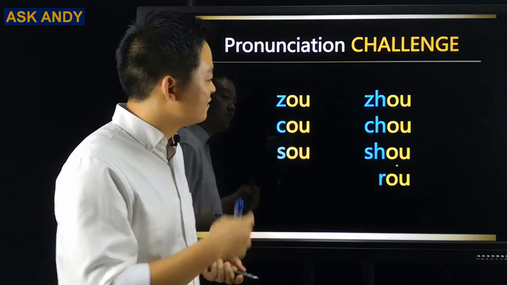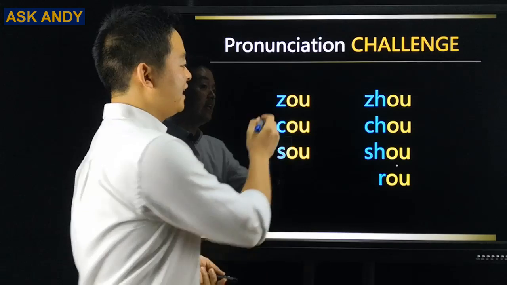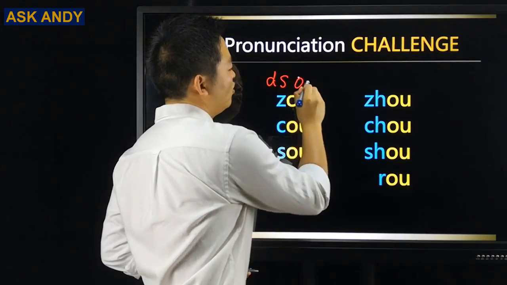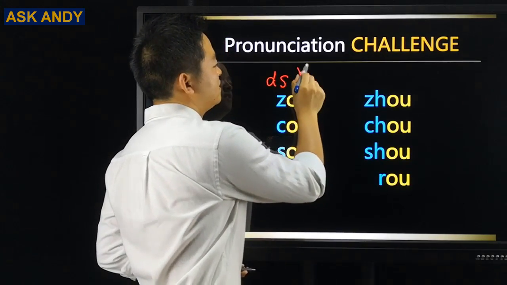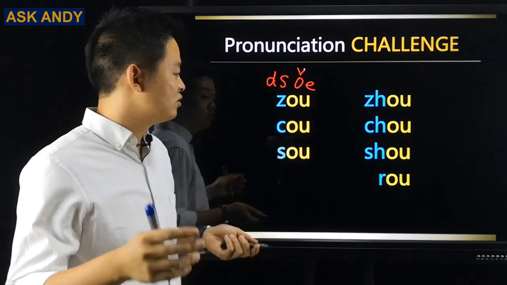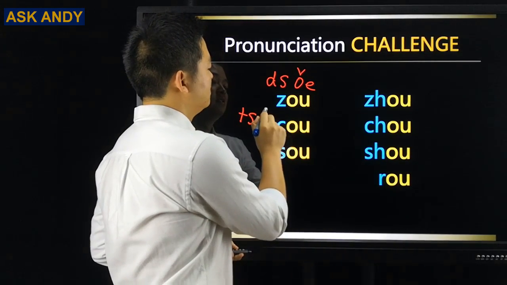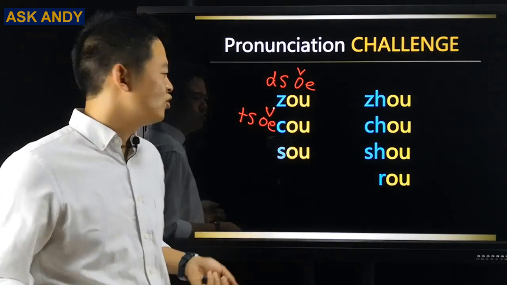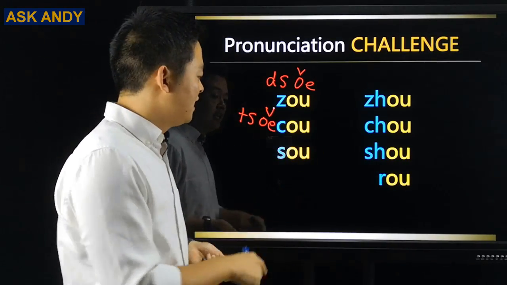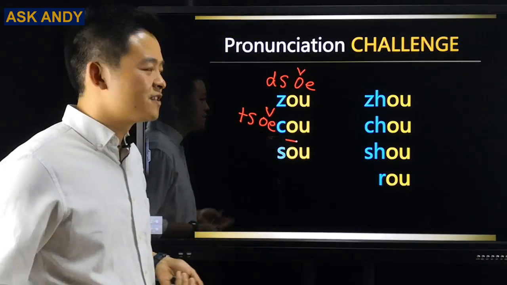And then let's move on. So again, for these 7 syllables, first we do this group. So this one again, so for Z, you can make it DS. And then for this one, we make OE. So third tone. So what we can do is 走. That will be to go. And then this one, TS, OE. So that will be 走, whatever. We take it as like a practice. So 走. And then this one, we can make a tone here, like so is like to search.